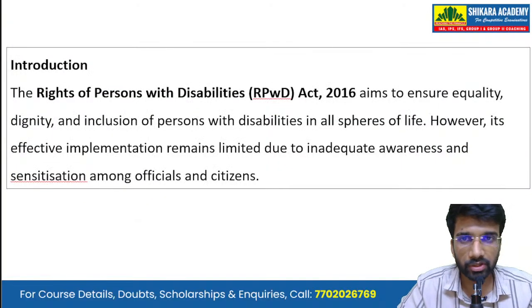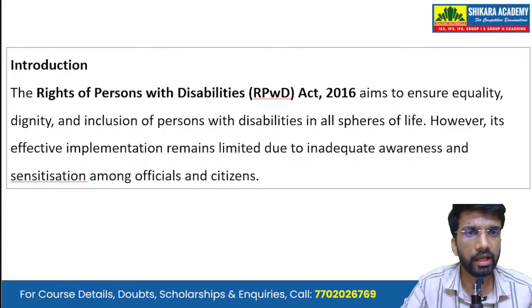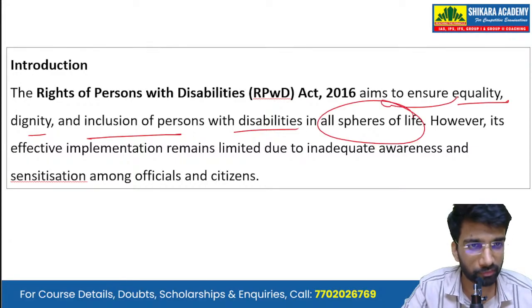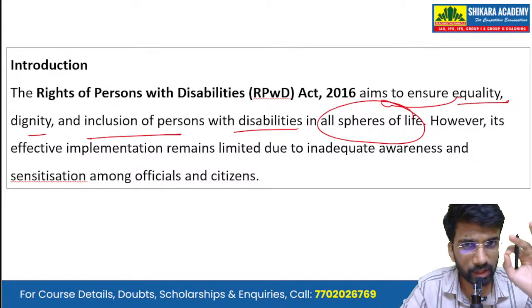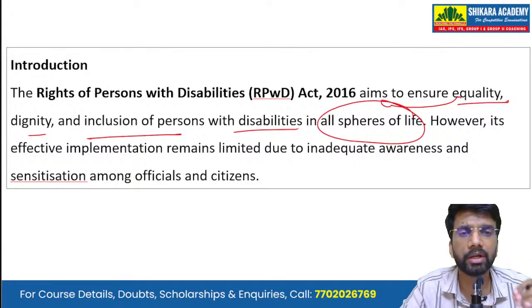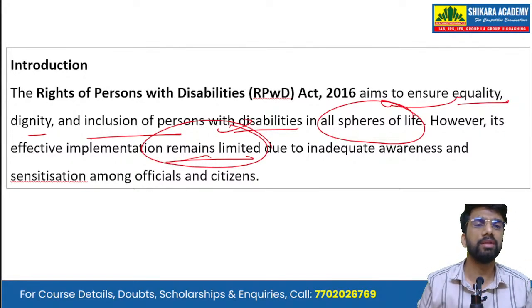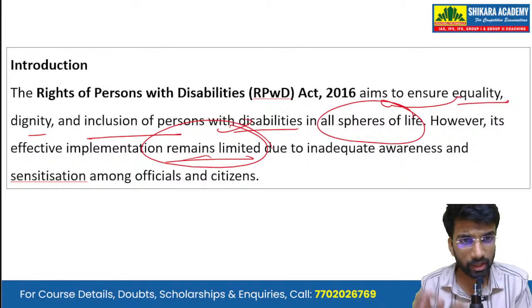So starting with the introduction, the Rights of Persons with Disabilities Act aims to ensure equality, dignity, and inclusion of persons with disabilities in all spheres of life. However, the effective implementation of this act remains limited. Okay, so we have to agree that it is limited. And why is it limited?